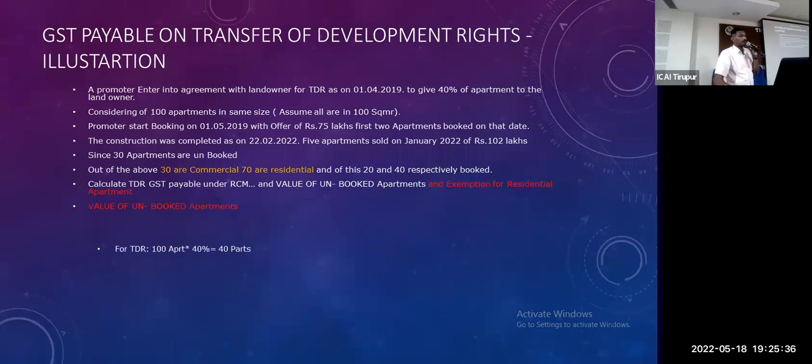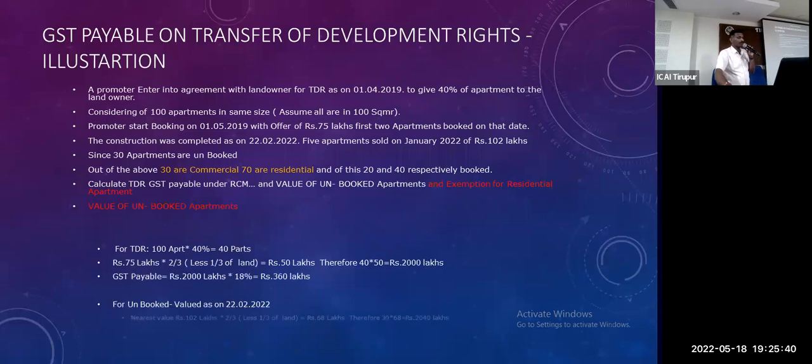First we have to look out for unbooked apartments. In 40 part, same, nothing but liability. Unbooked value, almost unbooked apartment, 70 minus 40, 30 apartments are there. What is the nearest value?